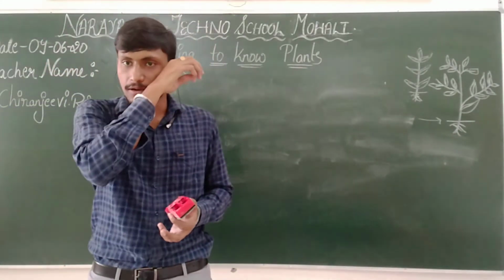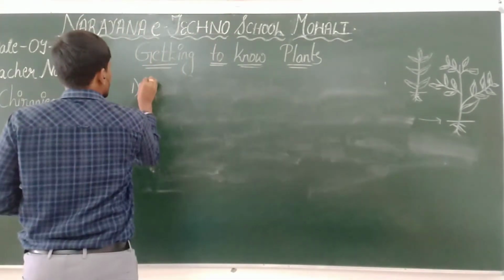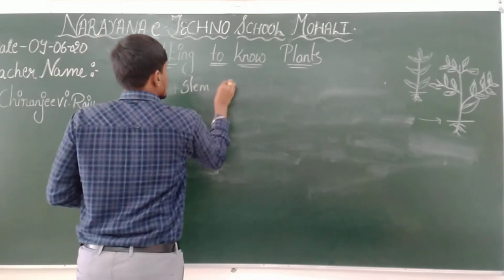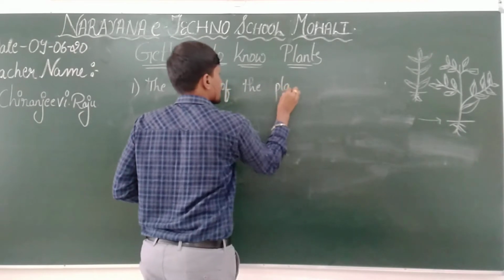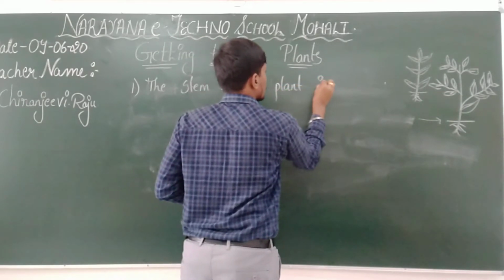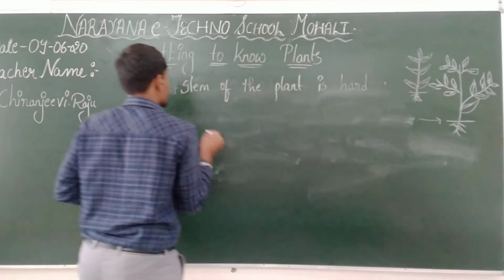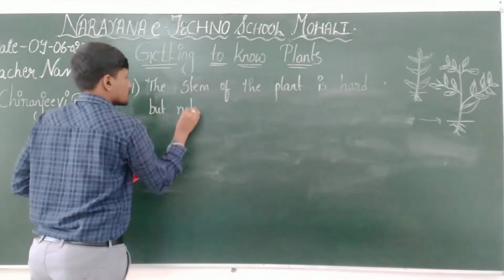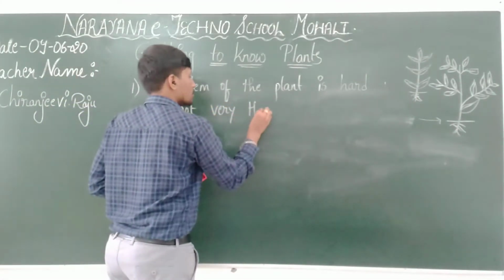The stem of the plant is hard but not very thick.